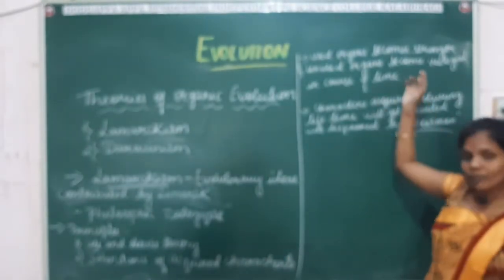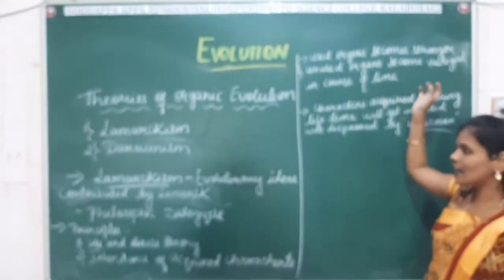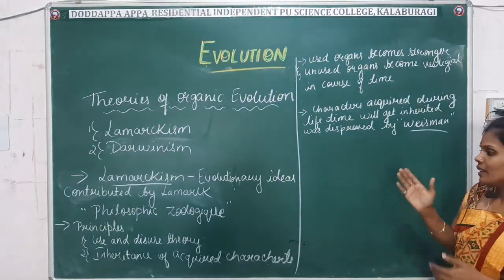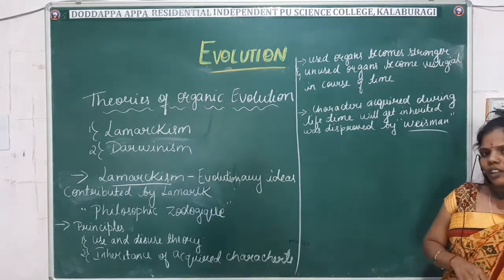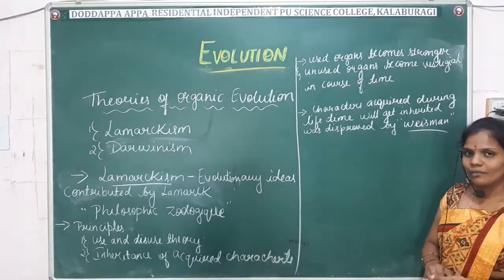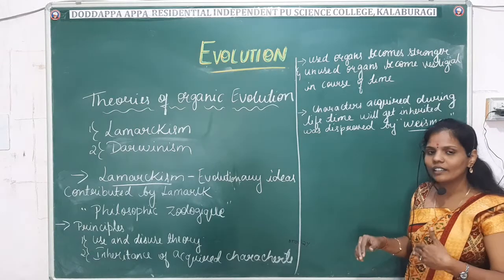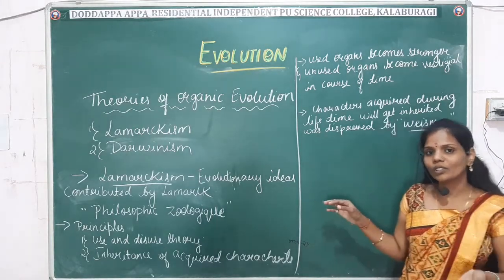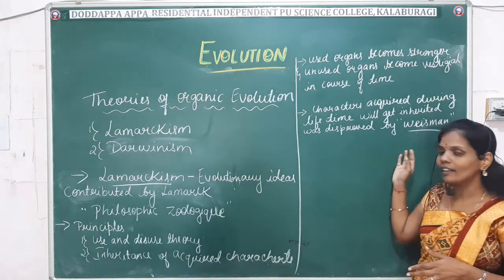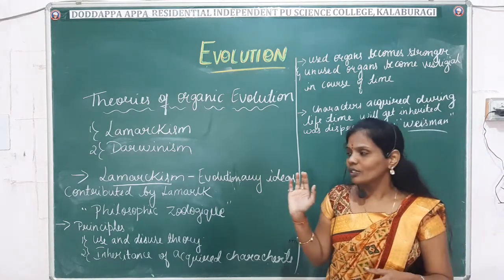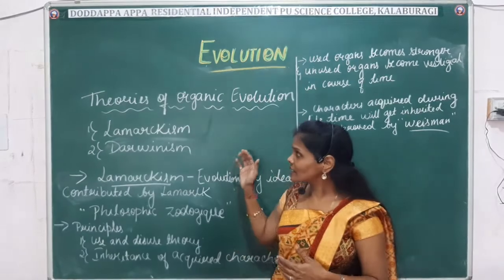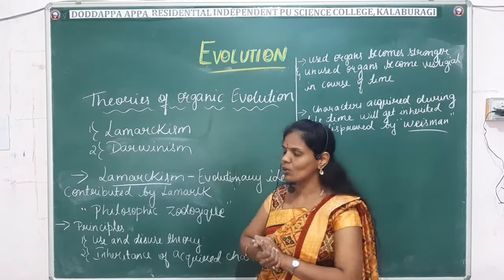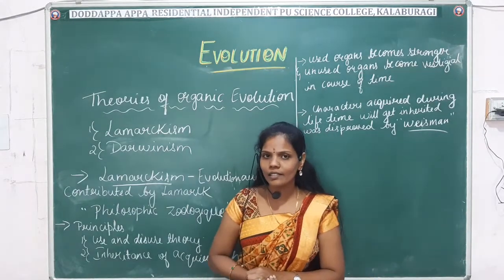Used organs will become stronger and grow during the course of time, and unused organs will become vestigial. Then, in the inheritance of acquired characters, according to Lamarck, the characters which we acquire can be transferred to the progeny, but it was disproved by Weismann. So these are some of the concepts we discuss in the theories of organic evolution about Lamarckism, and next we'll move on to Darwinism in the upcoming classes.